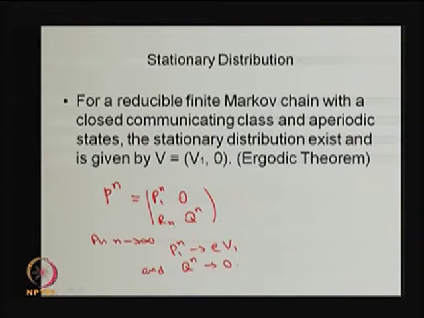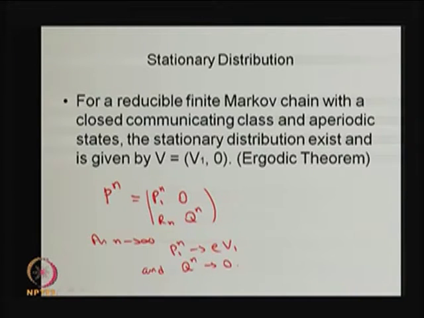Now, the R n is nothing but a function of n, the elements of that submatrix corresponding to the transient state to the closed communicating class, whereas the transient to transient is going to be Q power n. Q matrix is the submatrix for one step transient to transient, whereas Q power n is the element corresponding to the n step transition probability matrix.